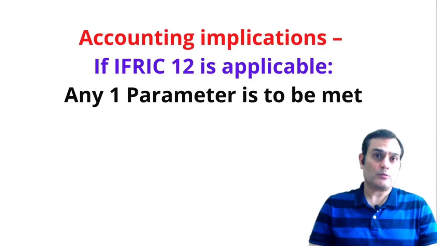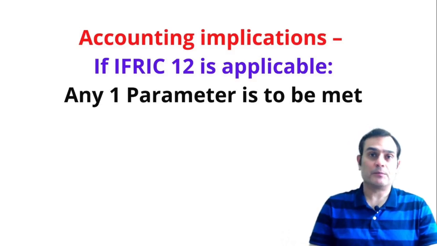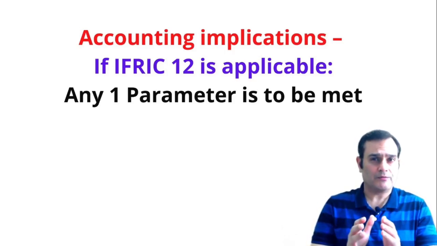Now, the thought which comes to mind is that once this IFRIC 12 becomes applicable, once IFRIC 12 is triggered, then what are the accounting implications of this particular IFRIC? Now, there are a total of 3 kinds of accounting model which have been given in this IFRIC. So I would say one would fit into any one of the models. But typically I would say there are basically 2 models. One is nothing but a blend of the 2.